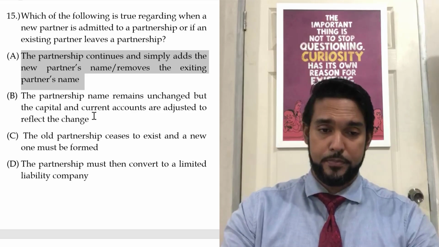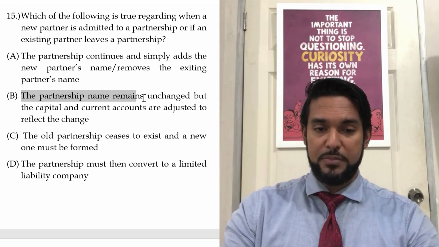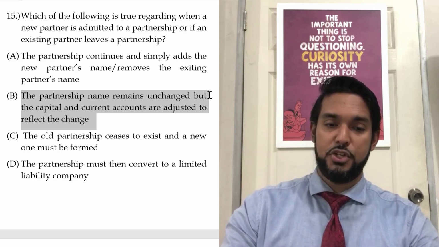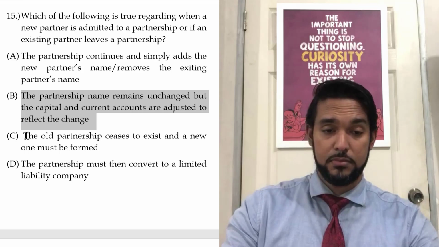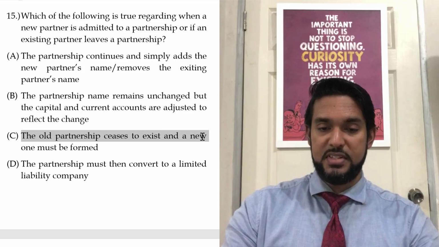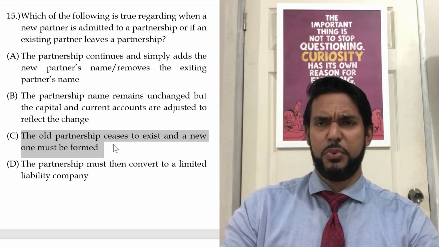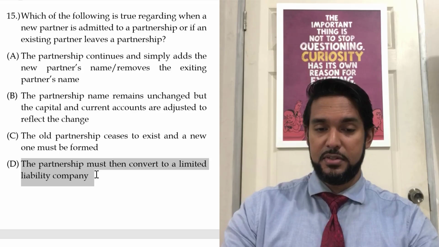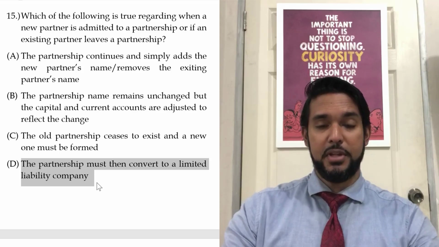B: the partnership name remains unchanged, but the capital and current accounts are adjusted to reflect the change. C: the old partnership ceases to exist and a new one must be formed. D: the partnership must then convert to a limited liability company.